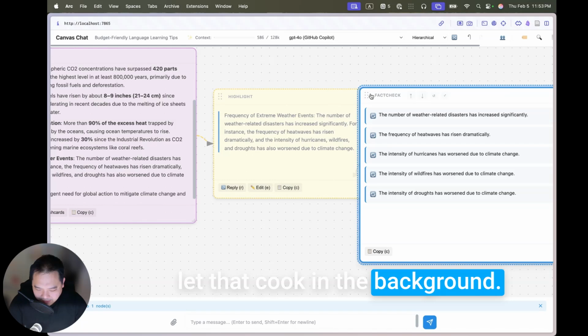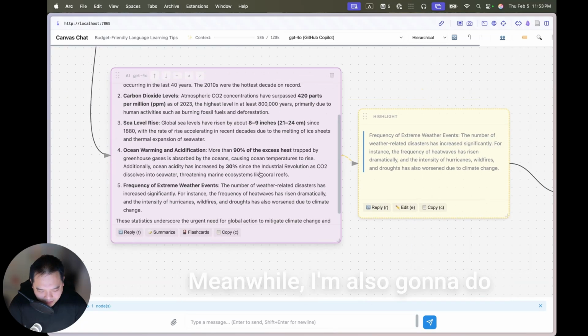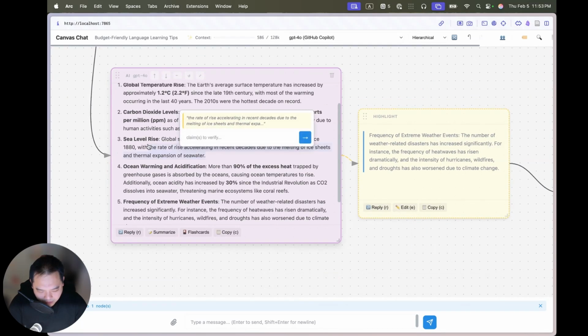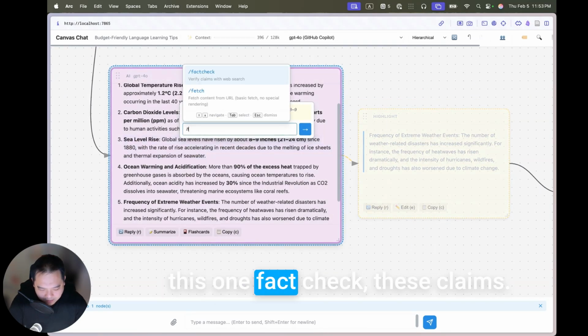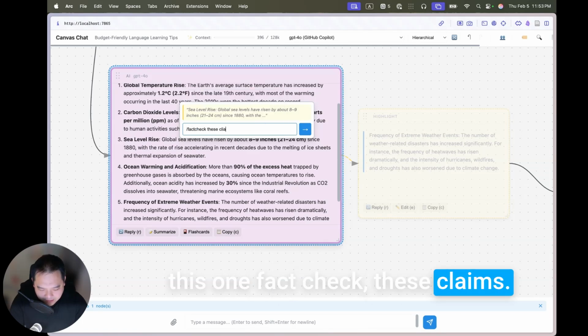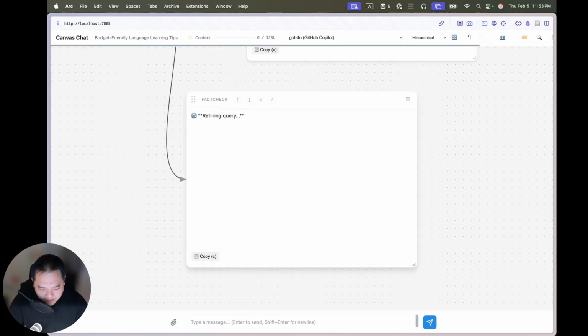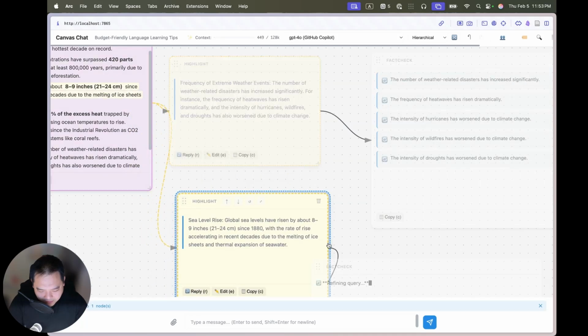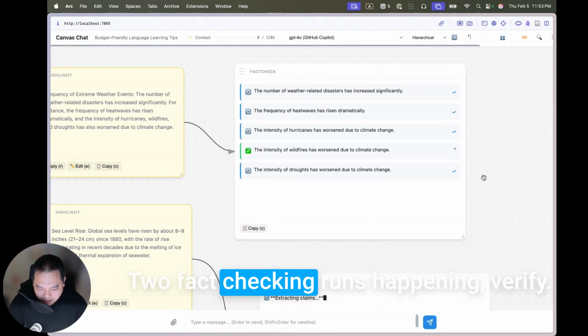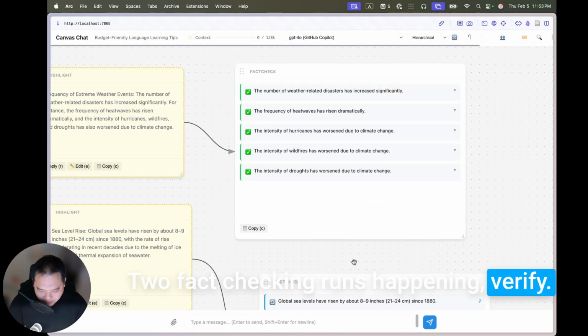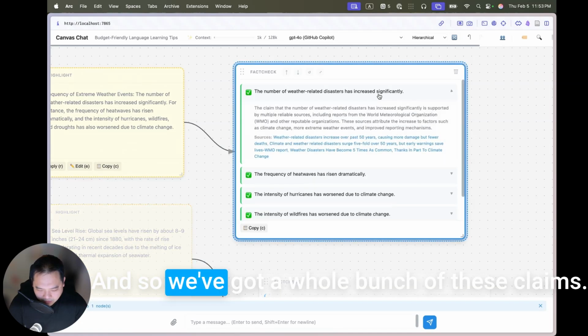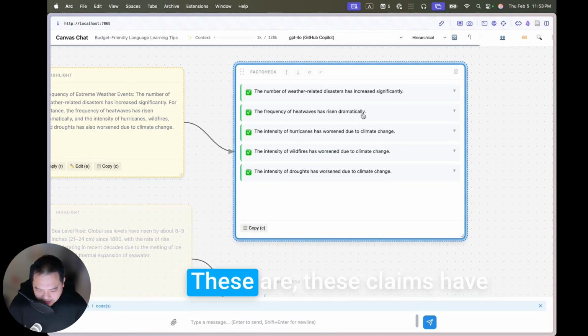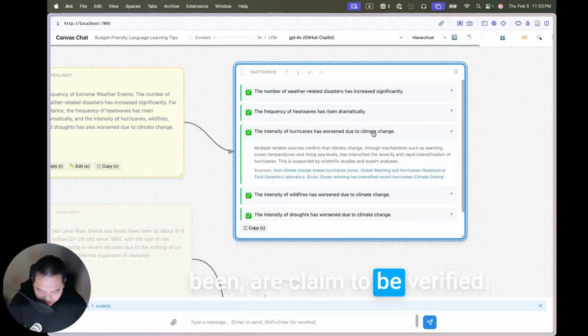We'll let that cook in the background. Meanwhile, I'm also going to do this one, fact check these claims. We'll do that one too. So we've got 2 fact checking runs happening. Verify. And we've got a whole bunch of these claims, which are claimed to be verified.